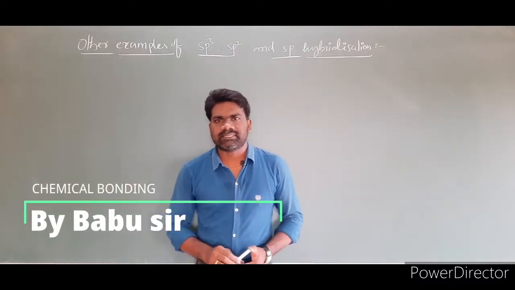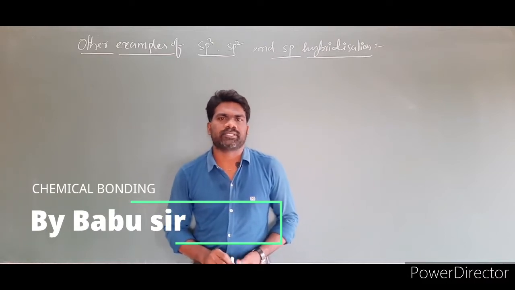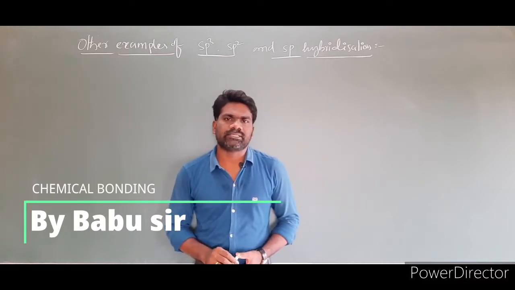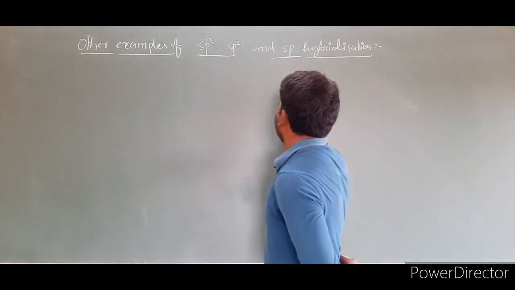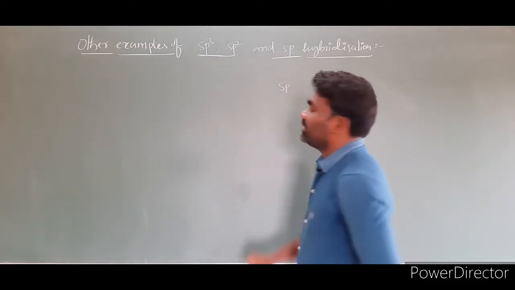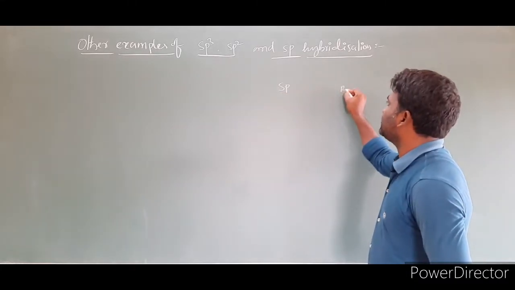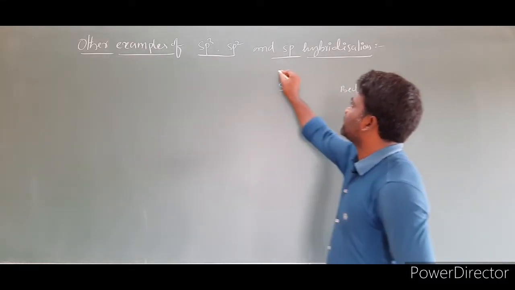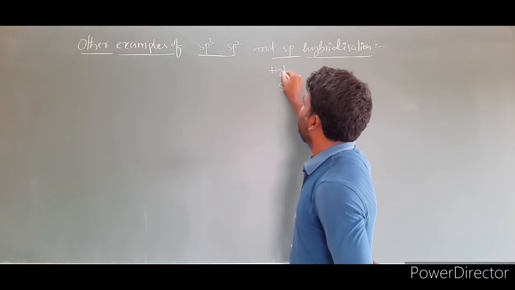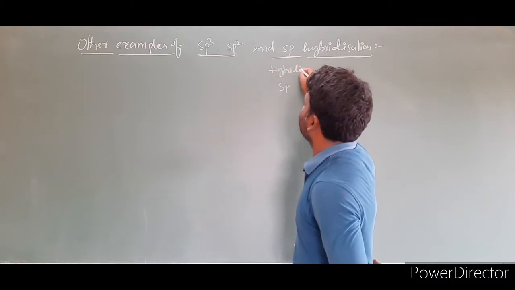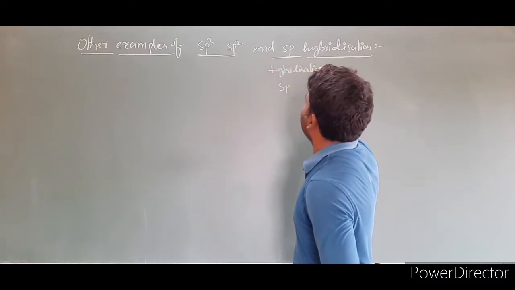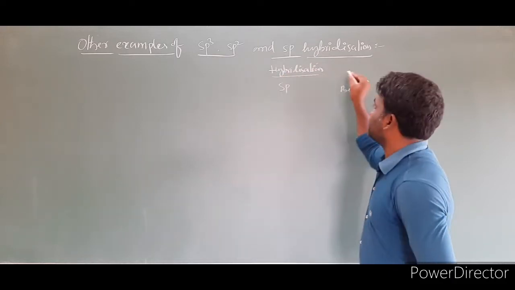In your previous classes you learned different types of hybridizations. The first one is sp hybridization, and the example for sp hybridization you learned is the BeCl2 molecule. So this is the type of hybridization, and this is the example.